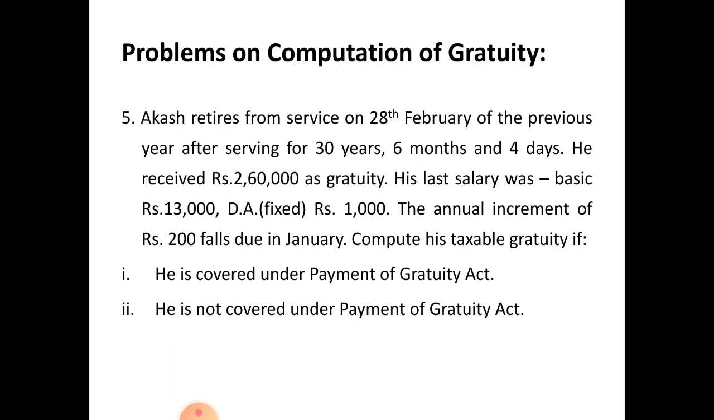See this problem. Akash retires from service on 28th February of the previous year after serving for 30 years, 6 months and 4 days. He received rupees 2,60,000 as gratuity. His last salary was basic 13,000, DA that is fixed amount rupees 1,000. The annual increment of rupees 200 falls due in January. Compute his taxable gratuity if he is covered under Payment of Gratuity Act.